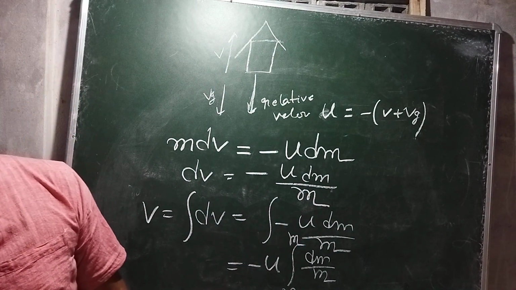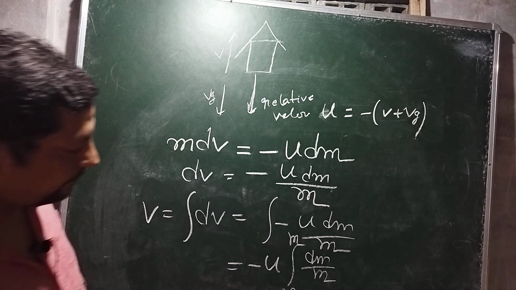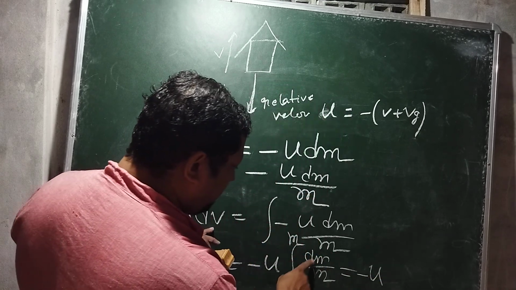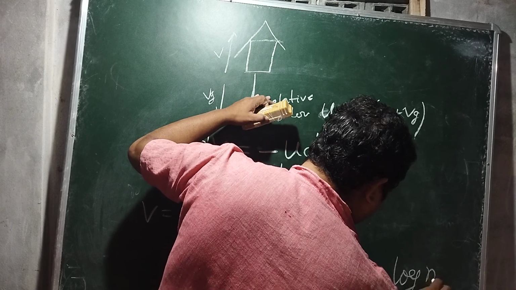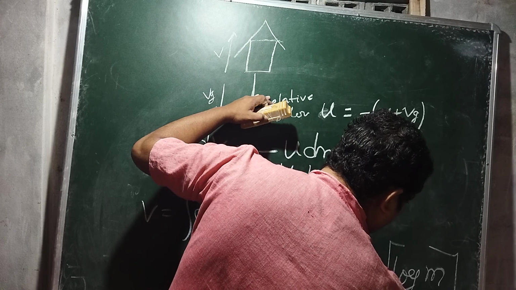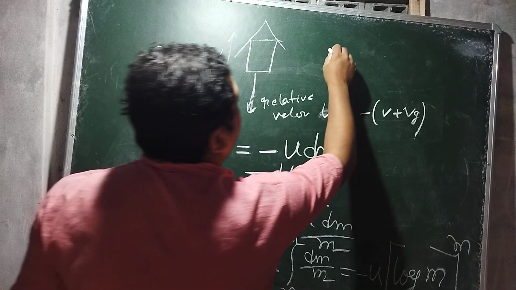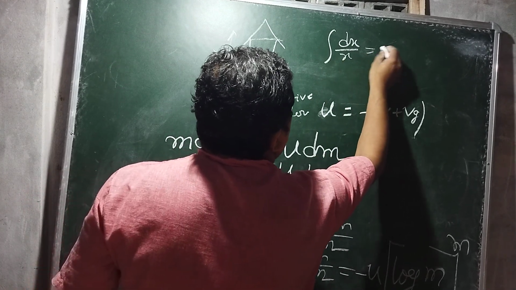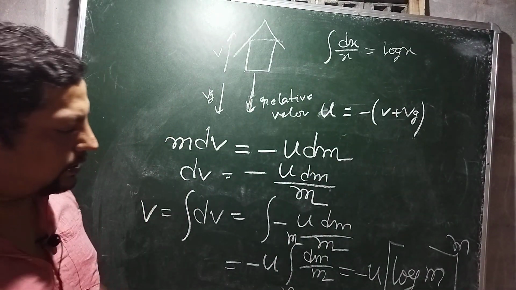Initially it was m naught. Now there is a formula: minus u, integration dm by m means log m, limit m naught to m. This is the formula you have to remember: integration dx by x equals log x. So we have used this equation.